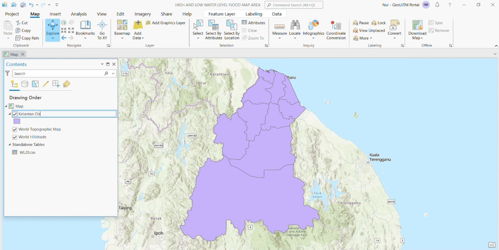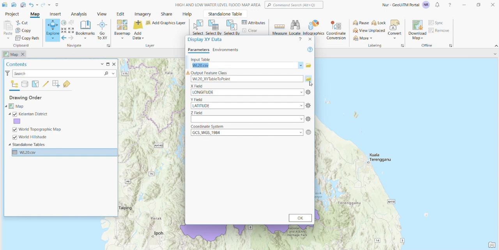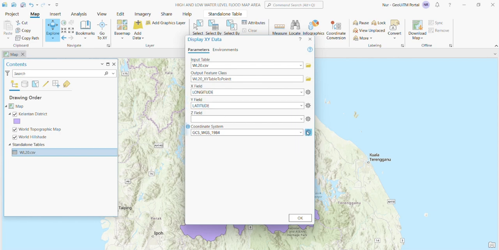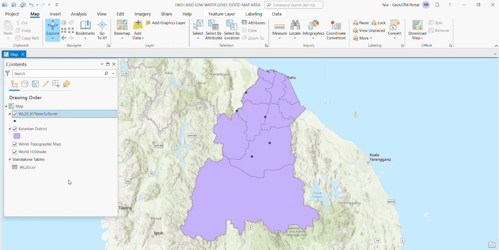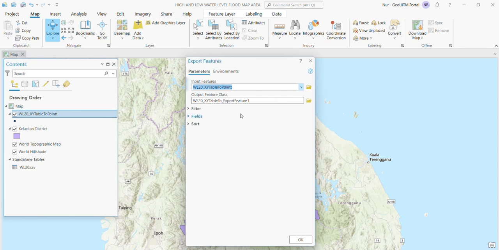After that is finished, you need to do the water level data by Display XY Data, input the water level, and rename the output. Select the X field as longitude and the Y field as latitude, use WGS 1984 as the coordinate system, and click OK. Next, export the features by clicking export features, give the input and rename. After that, click OK.